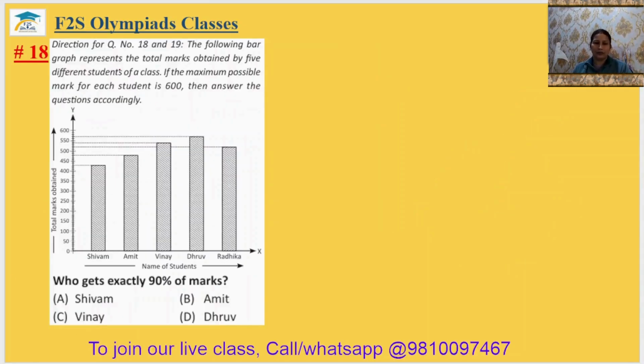Question number 18. Direction for question number 18 and 19. The following bar graph represents the total marks obtained by 5 different students of a class. If the maximum possible mark for each student is 600, then answer the questions accordingly. Okay. So here we can see 0 to 50, there are 5 small lines. It means one small line stands for 10.